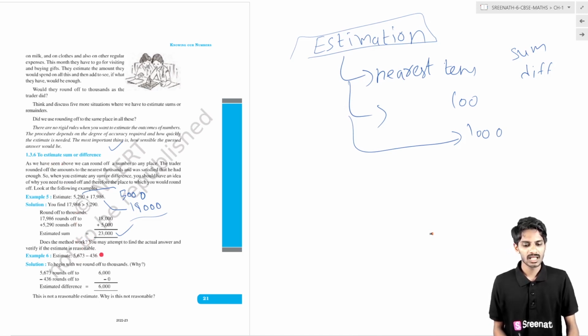Similarly, to find the difference by estimation, we write the nearest values. The nearest thousand to 5673 is 6000. The nearest thousand to 436 is 0. So you subtract these two and finally you get 6000. So this is the estimated difference. In this way you estimate a sum or difference.